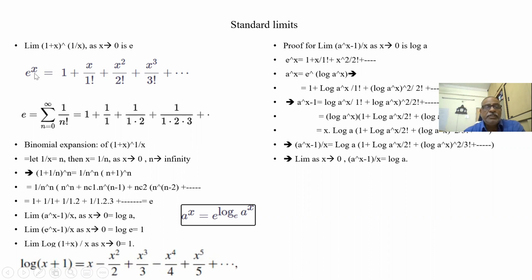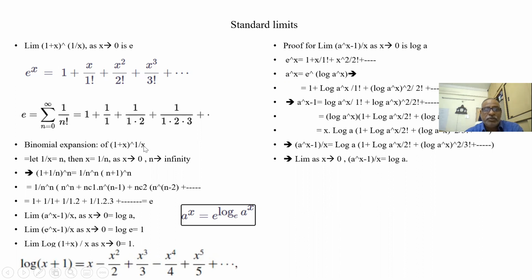So how is e to the power of x defined? E to the power of x is defined as 1 plus x by 1 factorial, x square by 2 factorial, x cubed by 3 factorial, like that. So in place of x, if I put 1, it is 1 plus 1 by 1 factorial plus 1 by 2 factorial plus 1 by 3 factorial, this is e. Now let us say 1 plus x whole to the power of 1 by x, I am doing binomial expansion because two items are there, whole to the power of 1 by x.